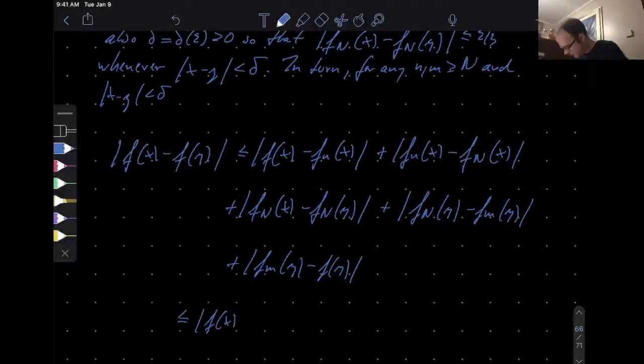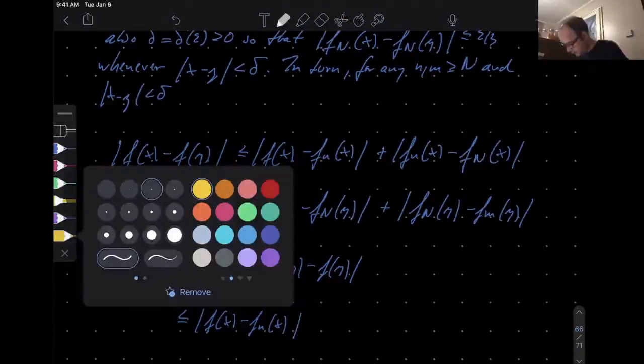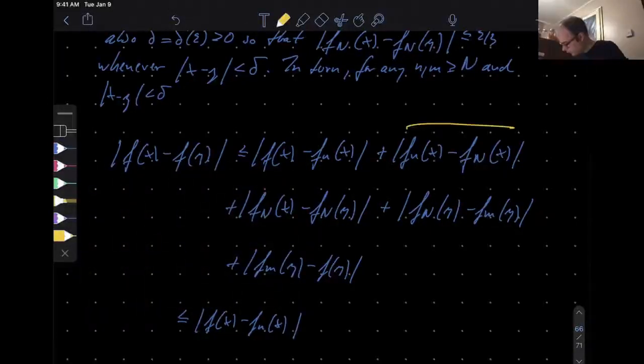Okay, so let's write this all down. So you have f(x) minus fn(x), and then this one, less than or equal to epsilon over 3. I said it in words, now I'll write it in yellow.